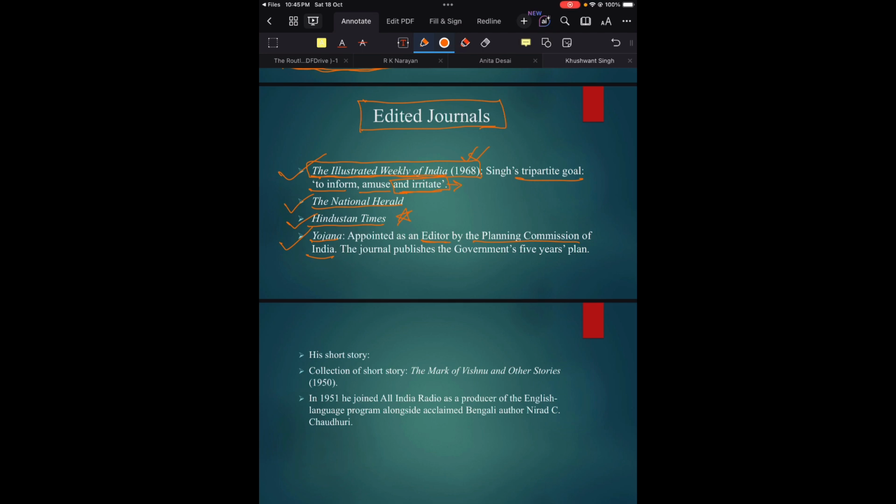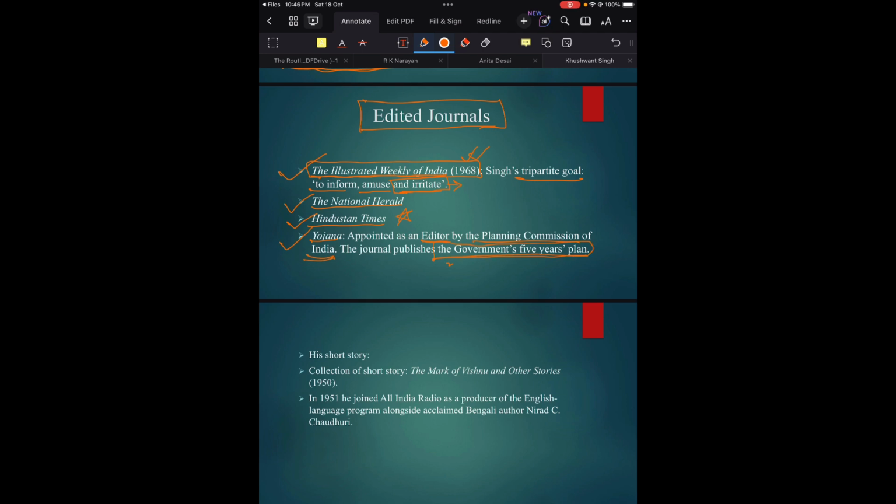So that much he was important for the Indian government. In Yozana, the journal was supposed to publish the government's 5 years plan. As you can understand, because he was appointed as editor of the journal Yozana by the Planning Commission of India, the journal must be committed towards publishing the government's 5 years plan.